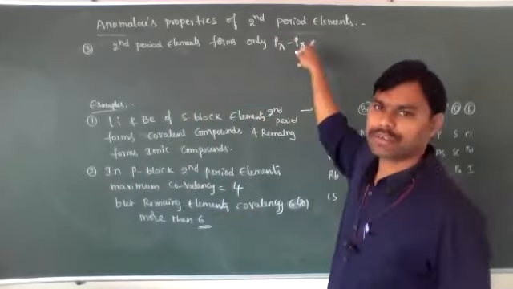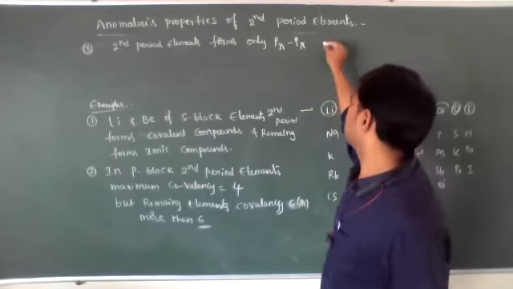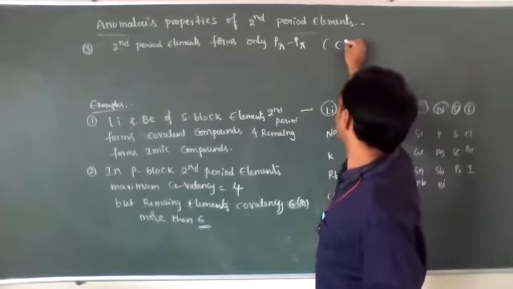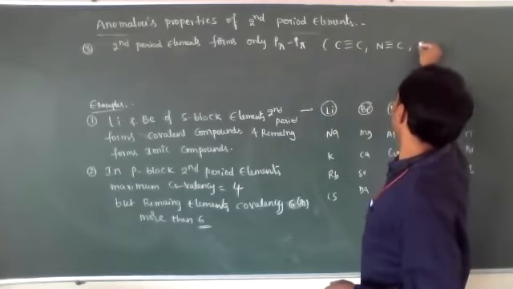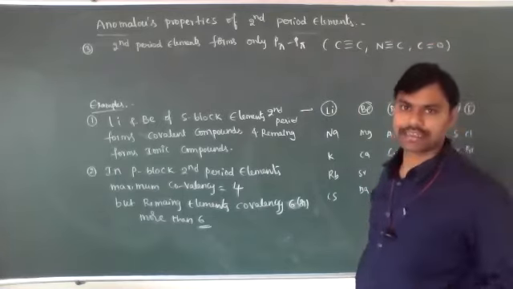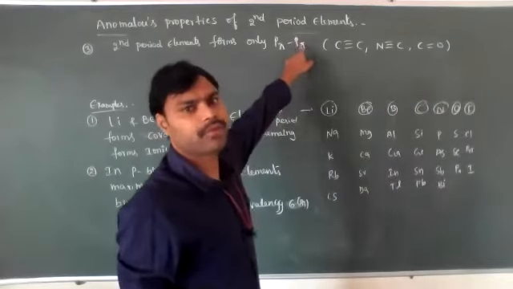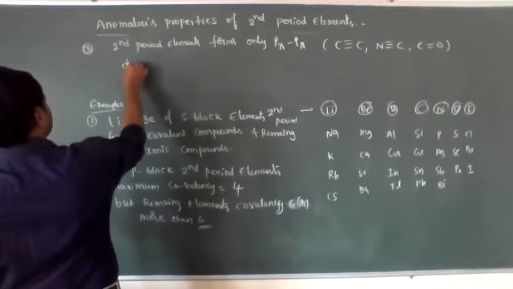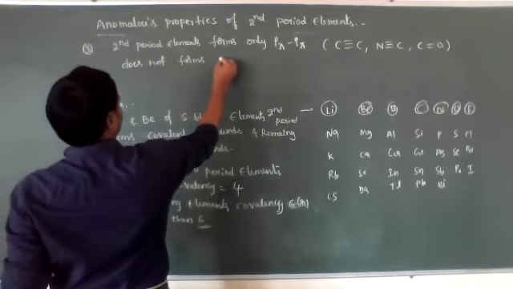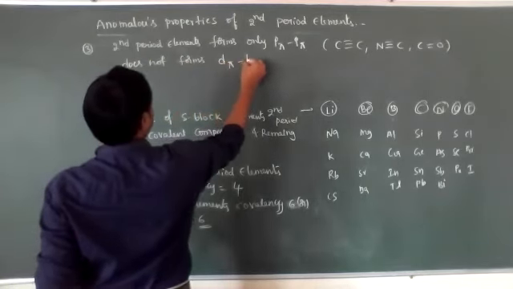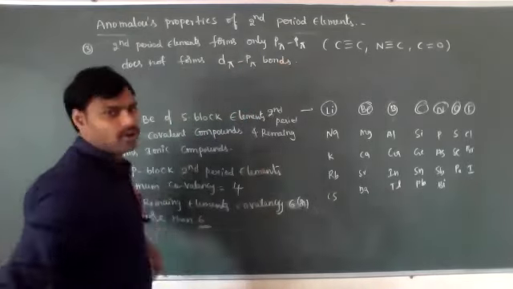The pi bonds, the multiple bonds, are formed due to only p and p orbitals, like carbon triple bond carbon, nitrogen triple bond carbon, carbon double bond oxygen. These multiple bonds are formed due to p pi p pi bonds only, and they do not form d pi p pi bonds.